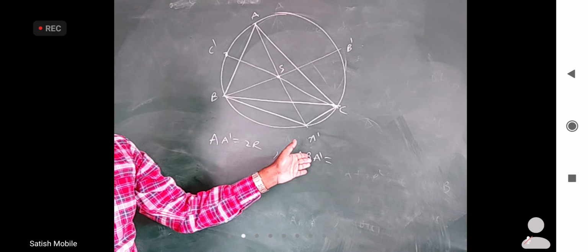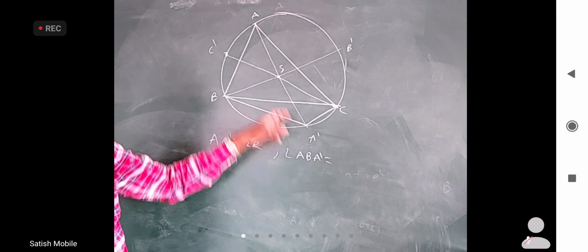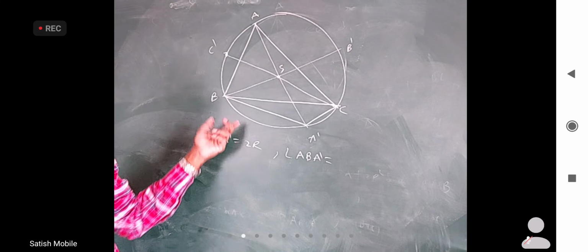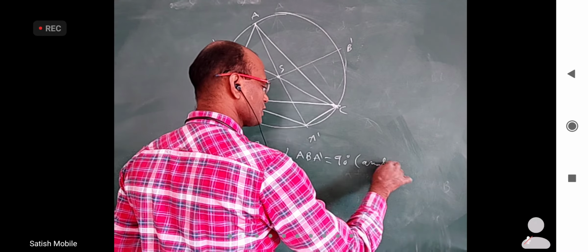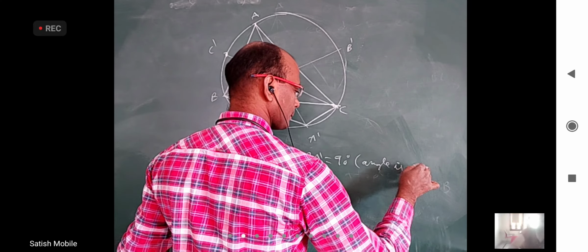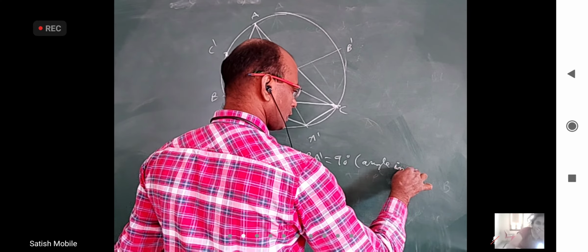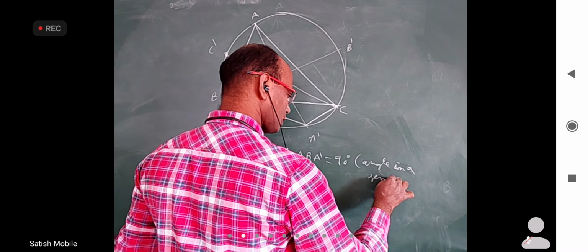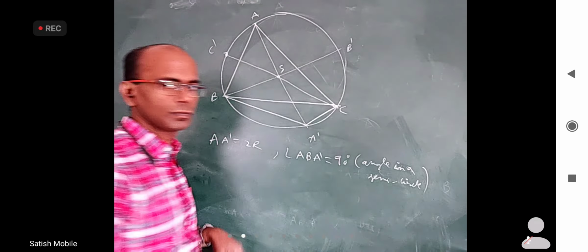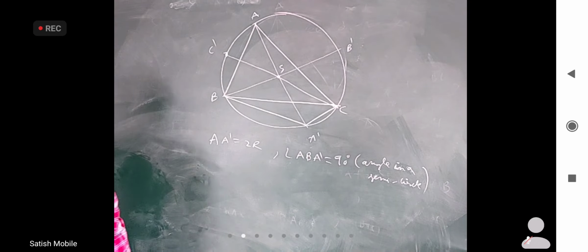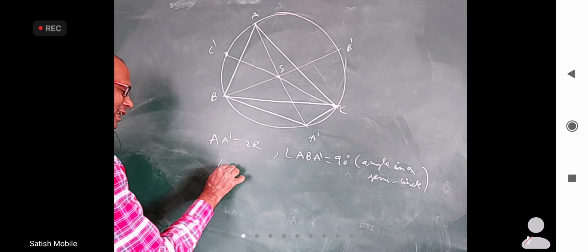If you take the hypotenuse as the diameter of this, the angle in a semicircle is 90 degrees, right? So, you can simply write angle in a semicircle. Angle in a semicircle. Okay. Now, what is angle A'BC?